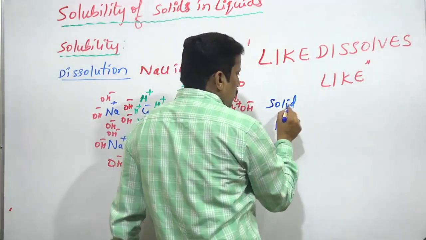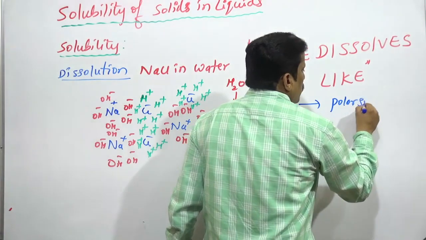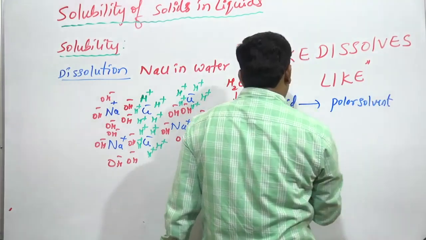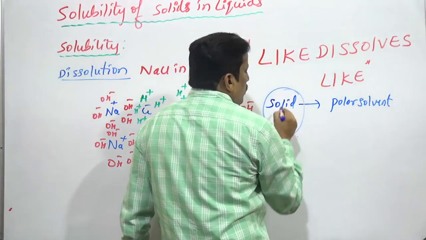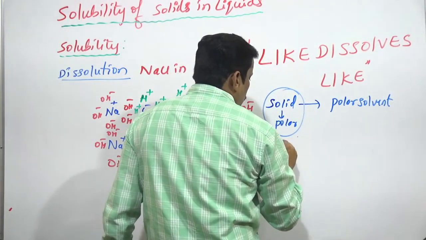If the solid is polar, it dissolves in a polar solvent.